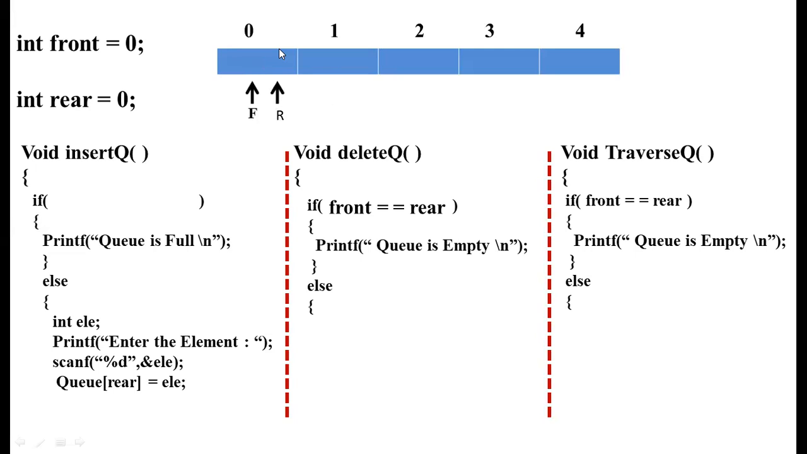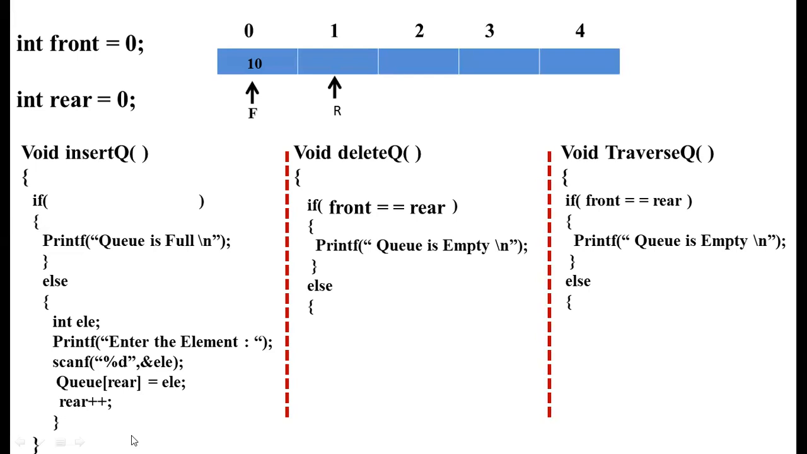So simply, once after inserting the value, we are incrementing the rear position. Previously rear was 0. Now, after inserting the value 10, it became 1. So in the logic, we need to write rear plus plus. Now the rear, which was at 0, will be pointing to the first position. So this is the logic for insertion.